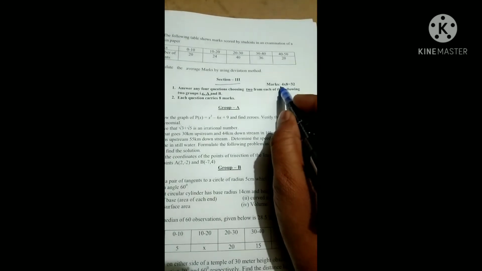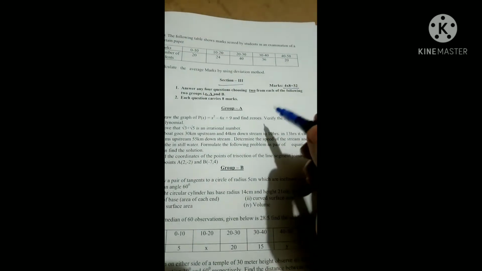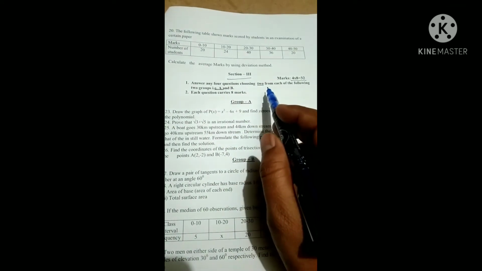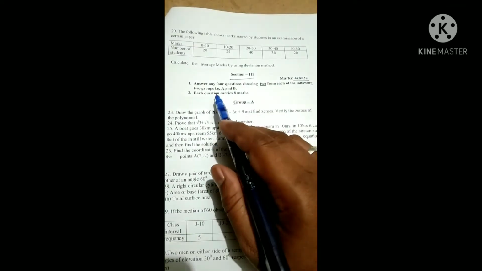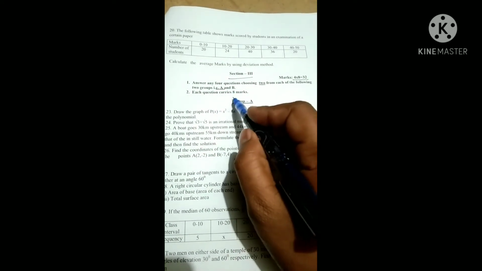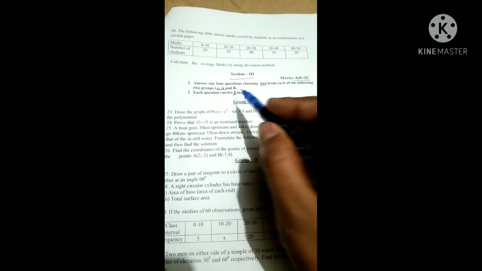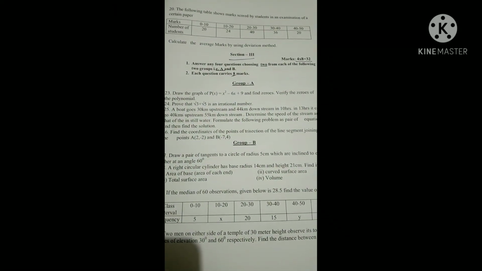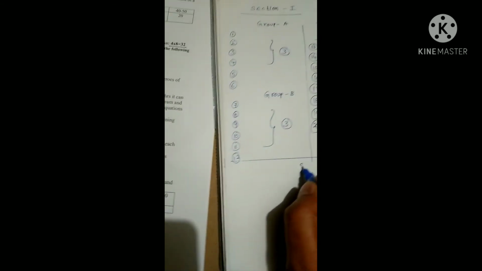Maximum marks are 4 into 8, which is an important section for you. Answer any 4 questions choosing 2 from each of the following 2 groups, that is A and B. Each question carries 8 marks. Let me explain this. Section 3.